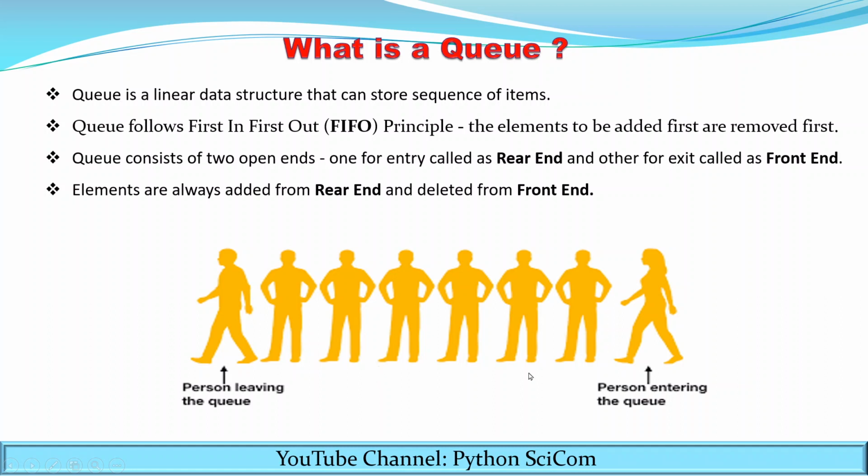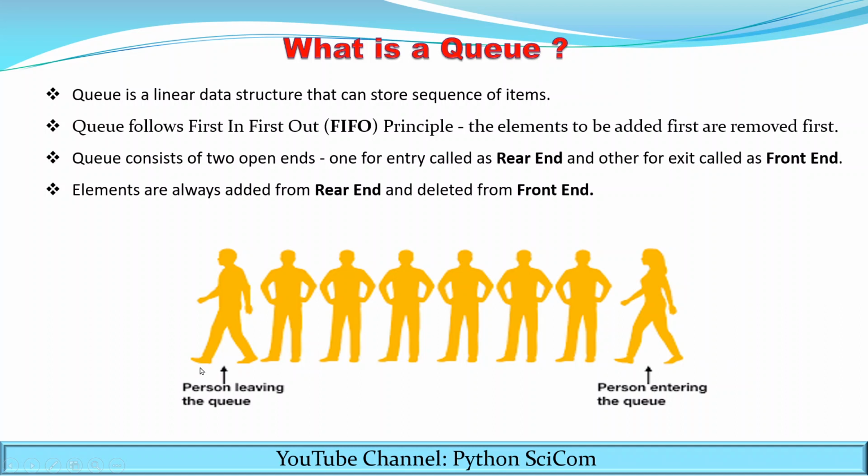Now look at this picture. You can see a line of people standing one after another. The person standing at the start of the line will exit first from the line. Similarly, a person can join the line from the other end. This is the basic principle of queue. It is open from both ends, entry from one end and exit from the other end.